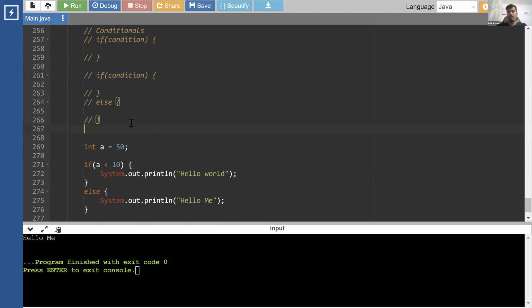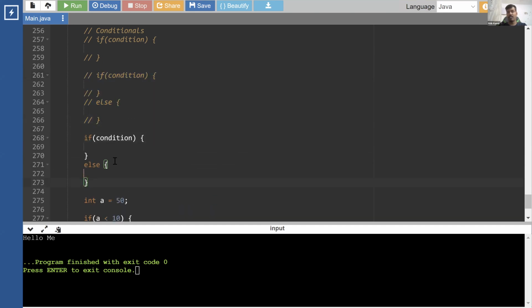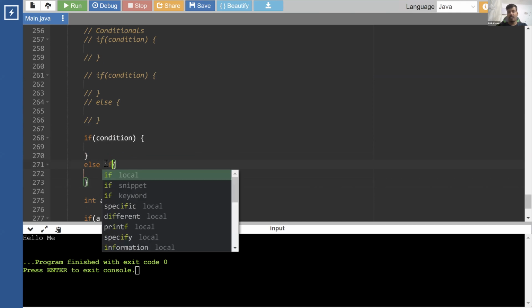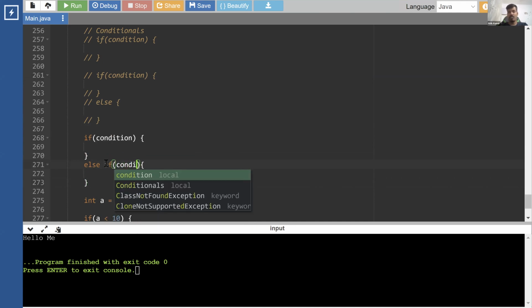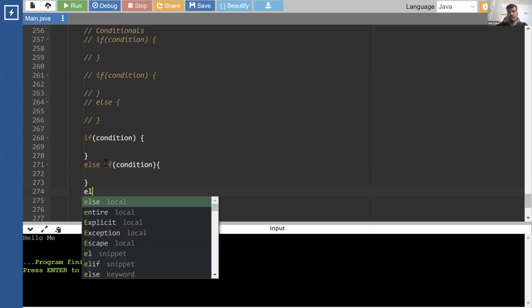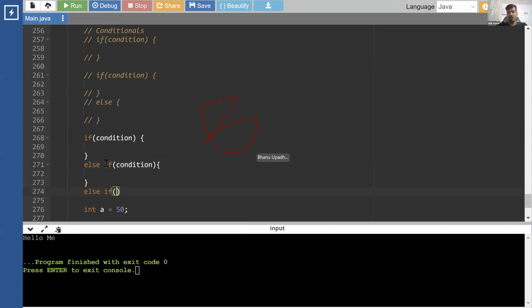So what is chaining? We create a ladder. We call it an if-else ladder, where we can write multiple conditions. If this is true, then do this. If the second condition is true, then do this. If the third condition is true, then do this.